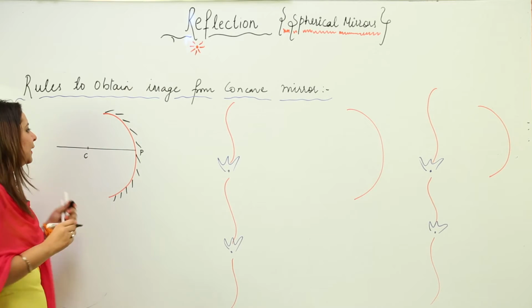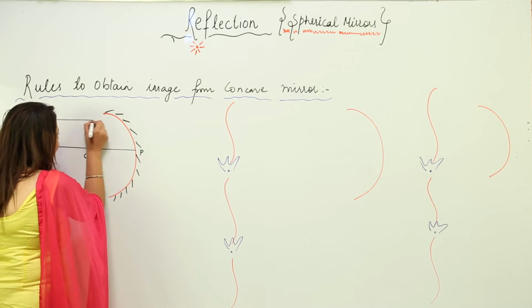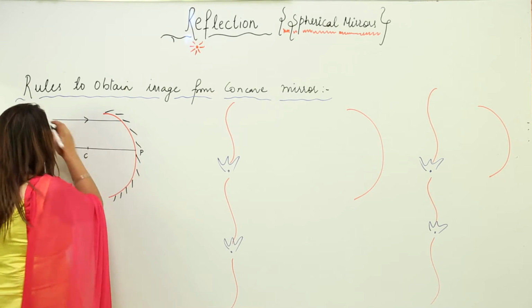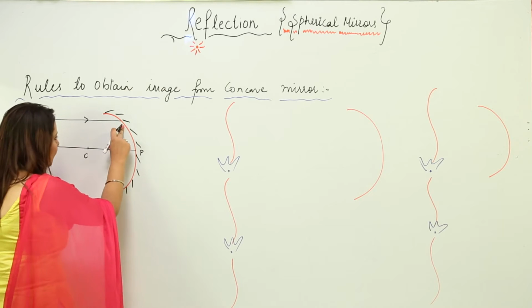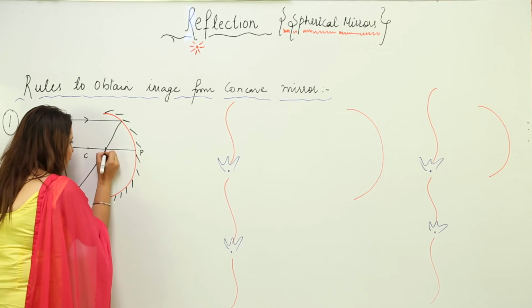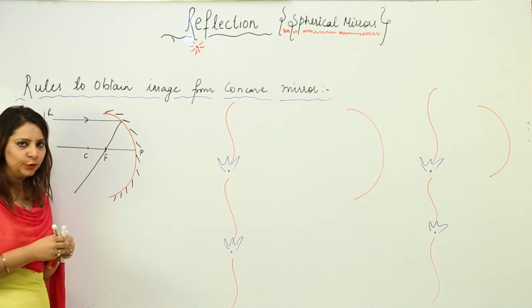Now we see that a ray coming parallel to the principal axis, there is a possibility that an incident ray comes parallel to the principal axis. So if the incident ray comes parallel to the principal axis, then after reflection it is obviously going to pass through the focus. So this is the rule you need to remember.